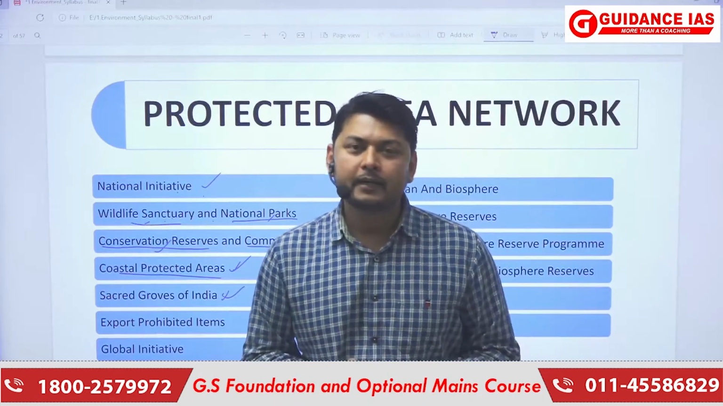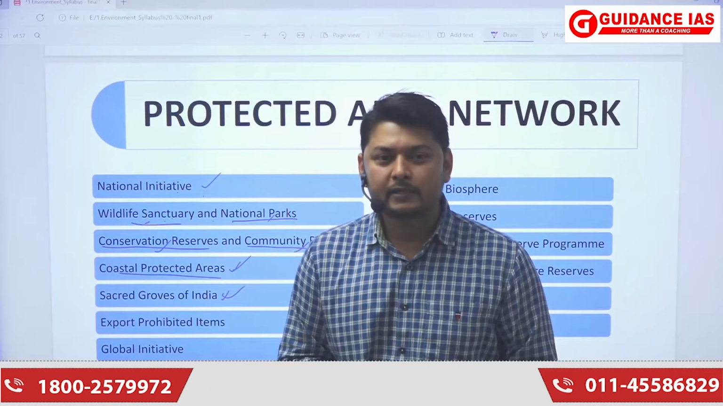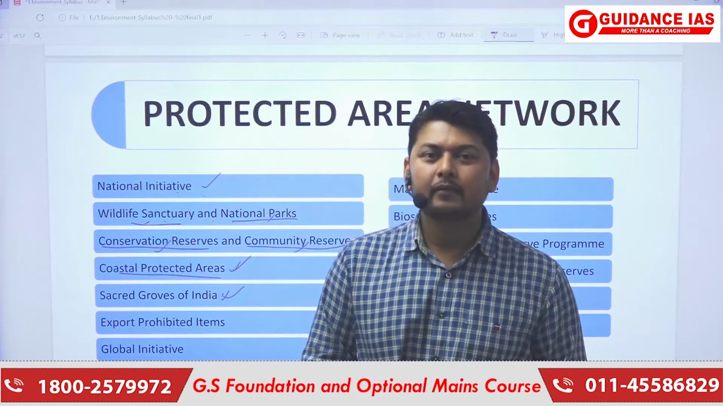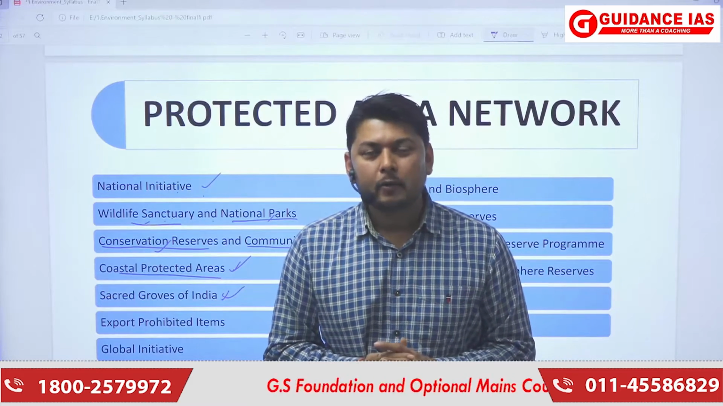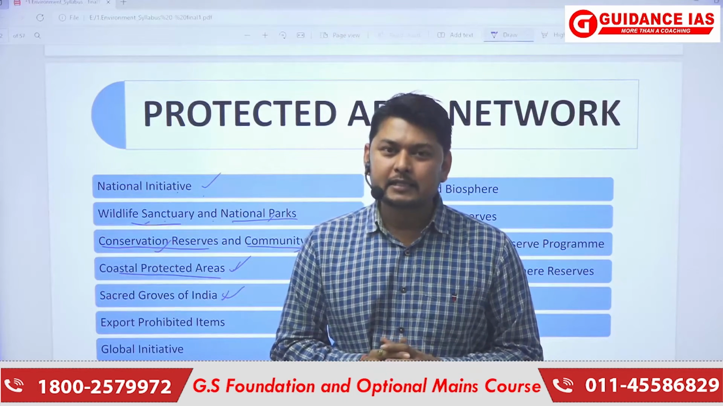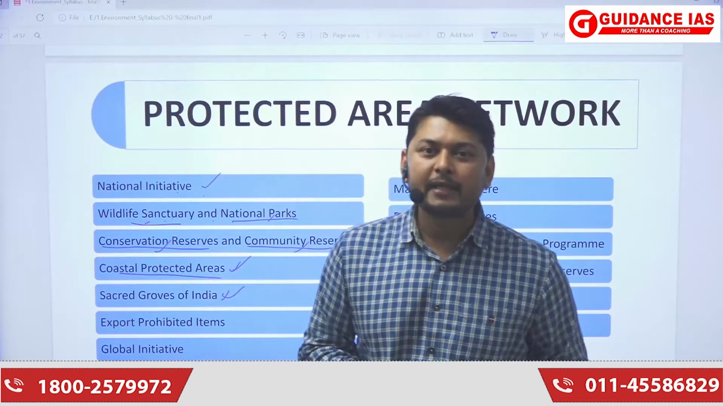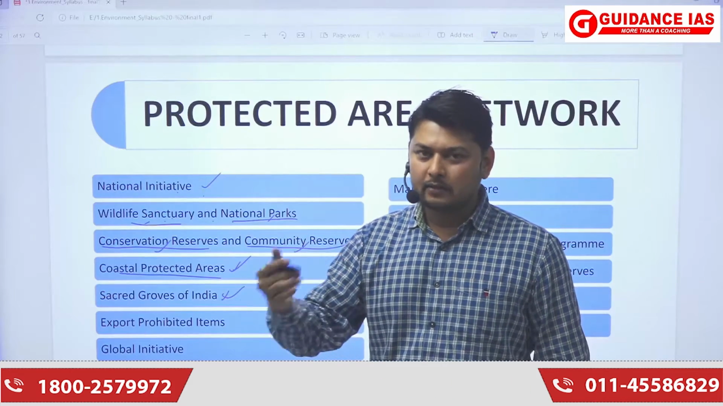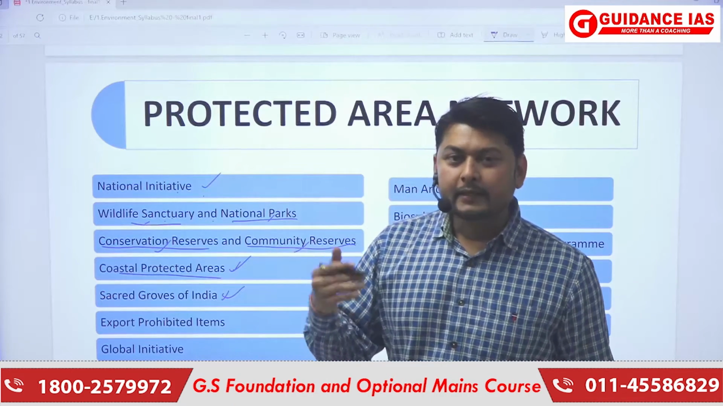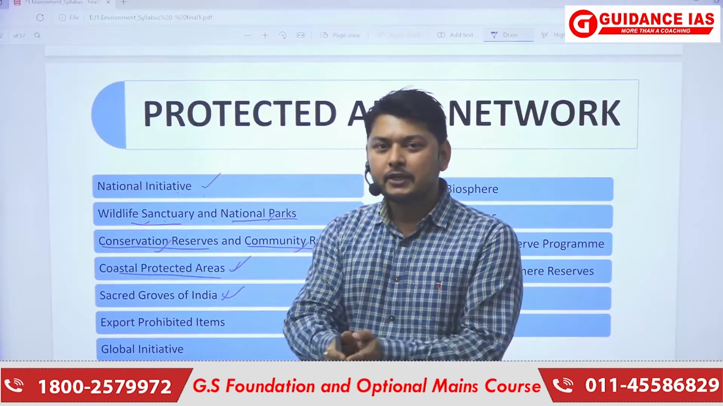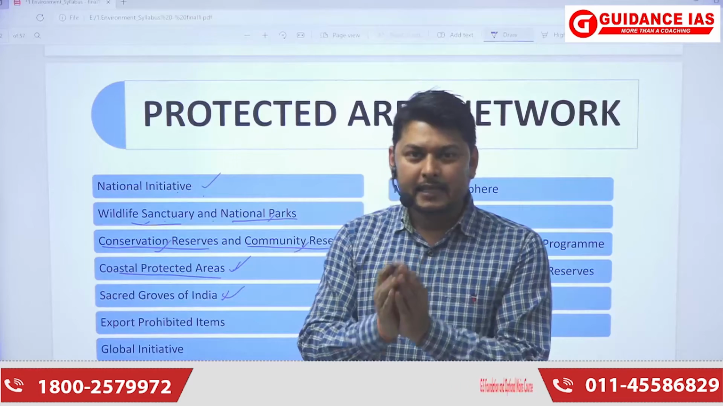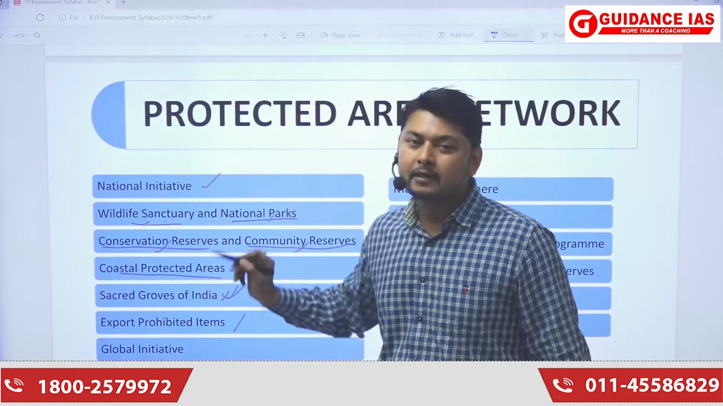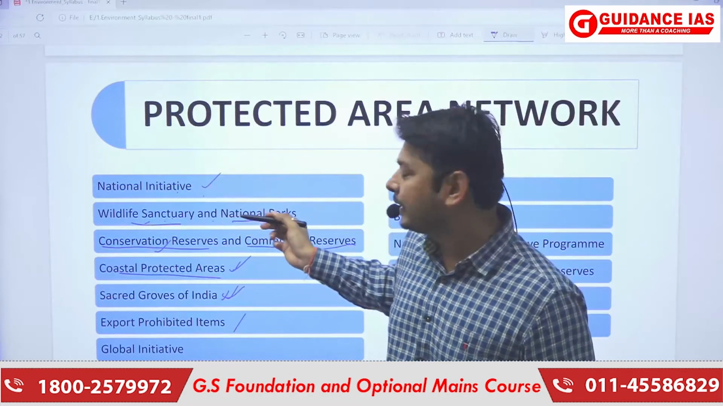They are being conserved, but recently, due to modernization of Indian society, or westernization we can also say, there is a loss of belief in the local community, as they are being rationalized, questioning on what basis these groves are sacred. So there is an effort being made to get this knowledge or these trees transferred from one generation to another in the same health. So, sacred groves of India. Then, what are export prohibited items? This will be seen in the WPA Act 1972.